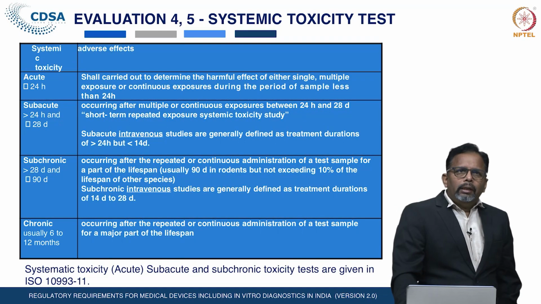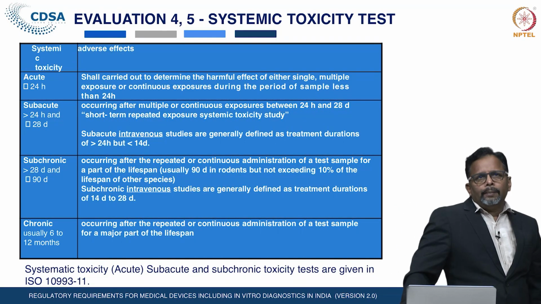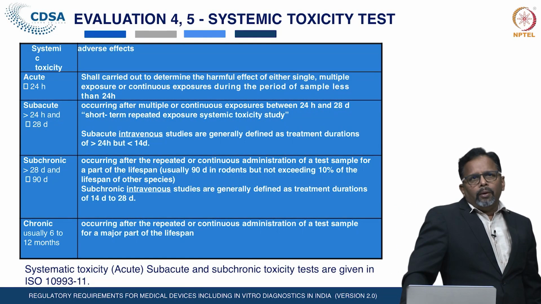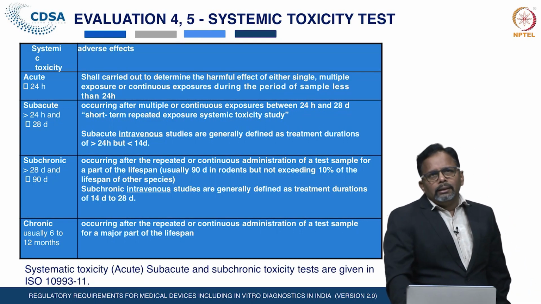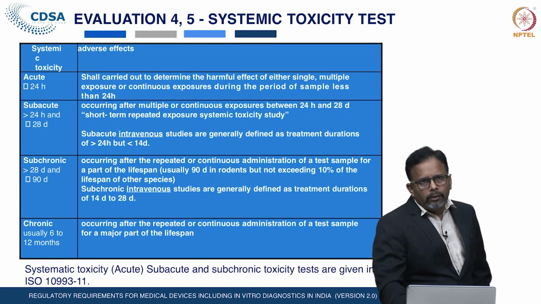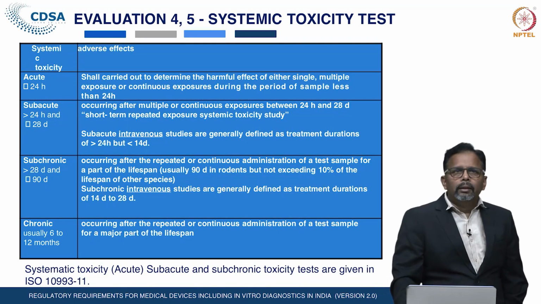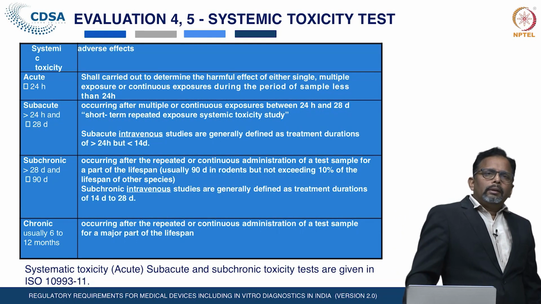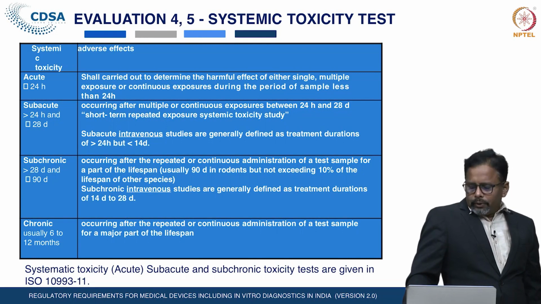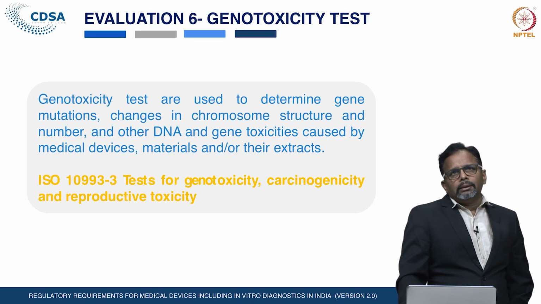If it is 28 days to 90 days, then subchronic, and beyond 90 days, a chronic study is required, and the duration of the chronic studies shall be up to 6 months to 12 months. Series 11 describes the details.